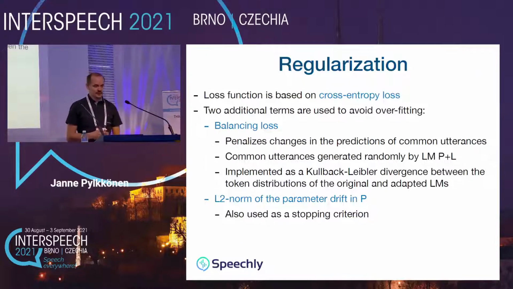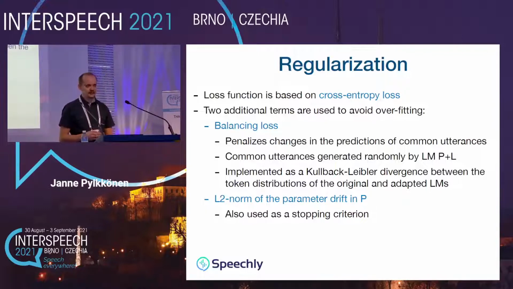Additional regularization is used to ensure that the prediction network is not modified in ways which would be harmful for the RNNT accuracy. So keeping the L component fixed is already one way of regularizing the adaptation, but we also added two additional terms in the loss function in addition to the cross-entropy loss.